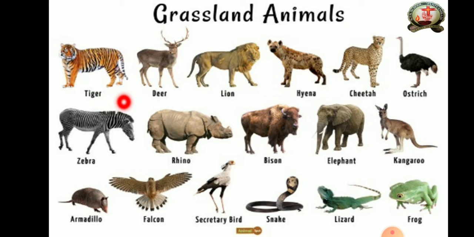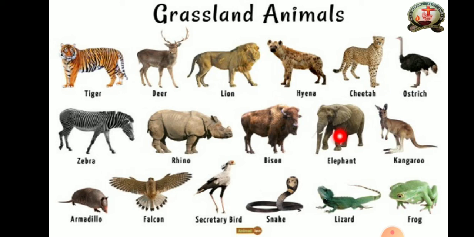Tiger, deer. Repeat along with me. Lion, hyena, cheetah, ostrich, zebra. This you have seen, right? Rhino, the full name we can say rhinoceros. Bison, elephant, kangaroo.